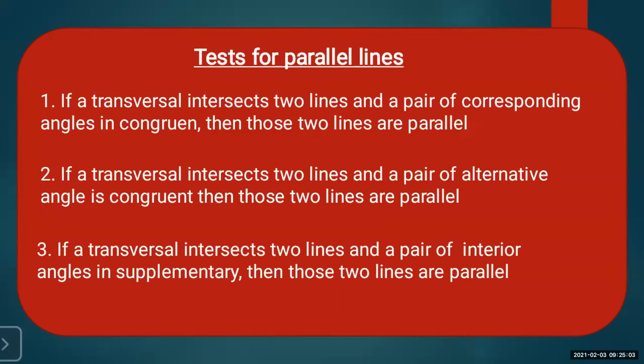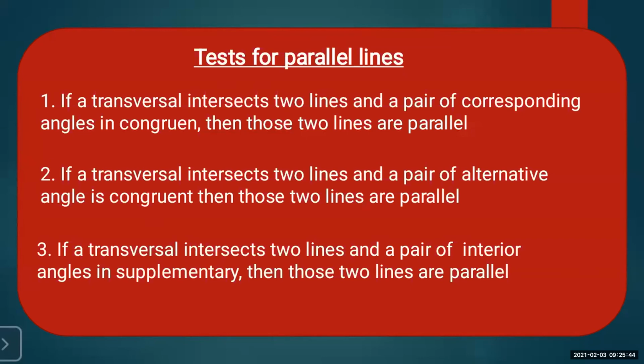So these three tests, students, are very, very important. A simple 2-marks activity-based proof can be given based on these tests for parallel lines. The only trick you have to remember is that corresponding and alternate angles are congruent, and only interior angles are what? Supplementary. Try to remember these three steps. No need to learn the whole statement by heart.